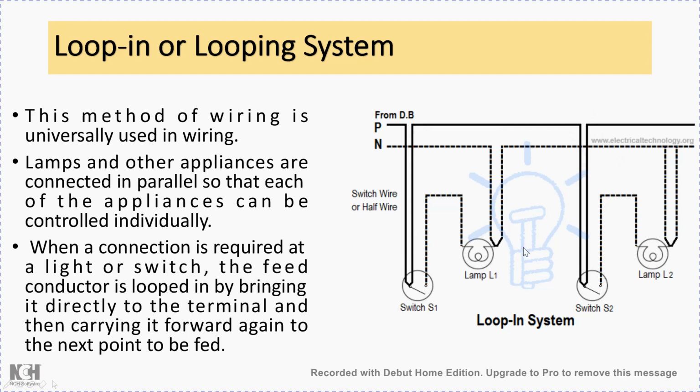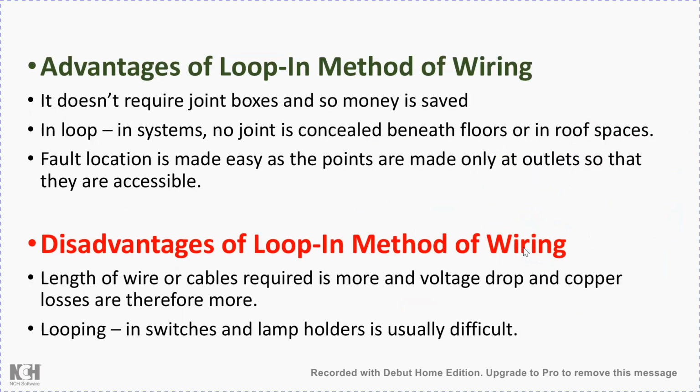Now apart from these two methods of wiring, we have other methods that we are going to see. Before that, let us try to understand the advantages and disadvantages of the loop-in method. It doesn't require joint boxes, so that is the main advantage. Money is saved, as we saw earlier that for each load connection we require two joint boxes, which are metal connectors, so the cost of that will be higher, almost equivalent to the switches. Then in loop-in systems, no joint is concealed beneath the floor or in roof spaces.